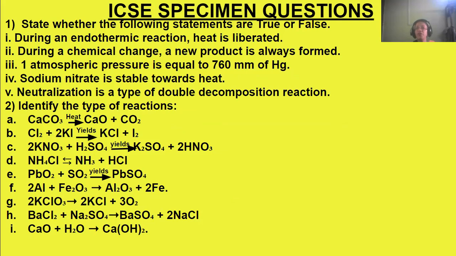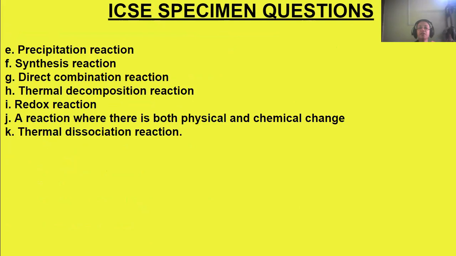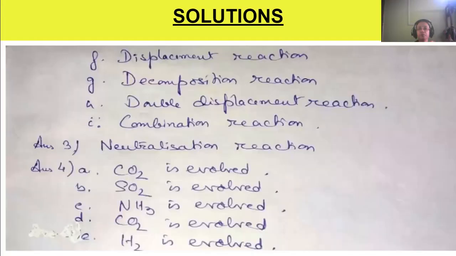Fe2O3, that is ferric oxide. Aluminium combining with ferric oxide to form aluminium oxide, and iron is displaced. So aluminium is displacing iron from ferric oxide. Okay. So it's a displacement reaction.